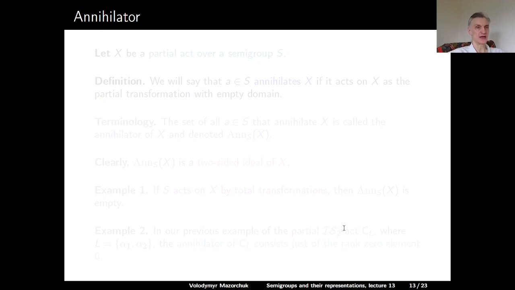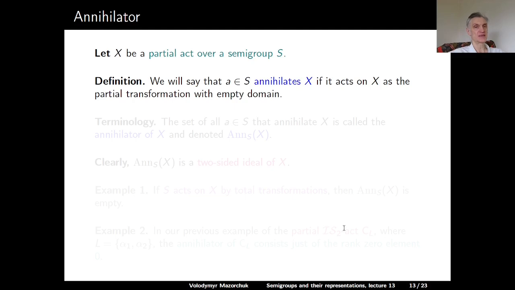Now we can talk about the annihilator of an act. Let X be a partial act over a semigroup S. Definition: we will say that an element A in S annihilates X if it acts on X as the partial transformation with empty domain.